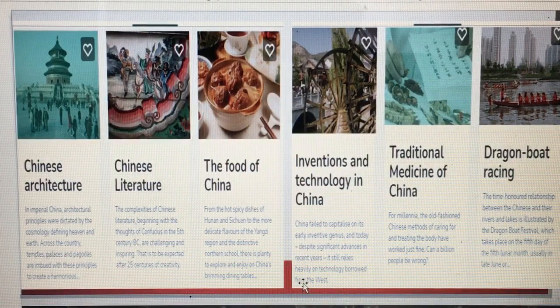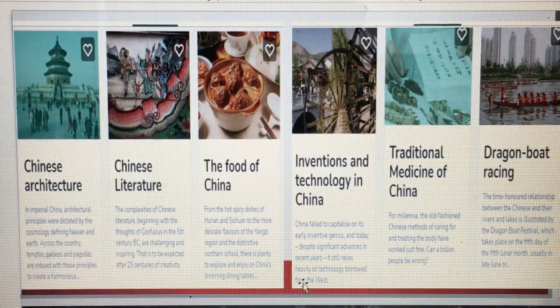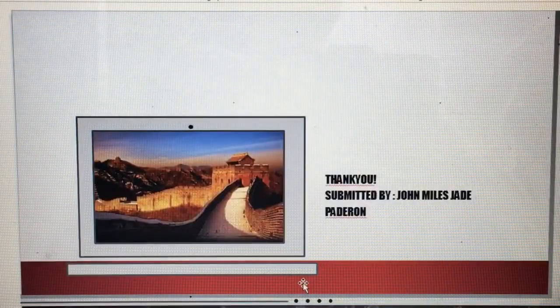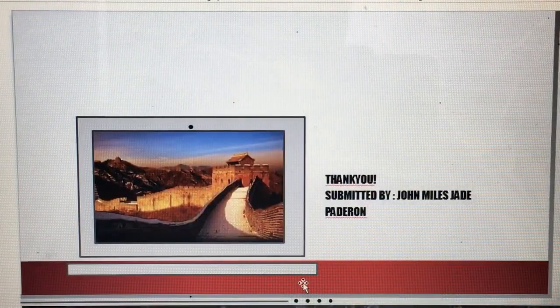And also here, they have Chinese architecture, Chinese literature, the food of China, inventions and technology in China, traditional medicine of China, and dragon boat racing.